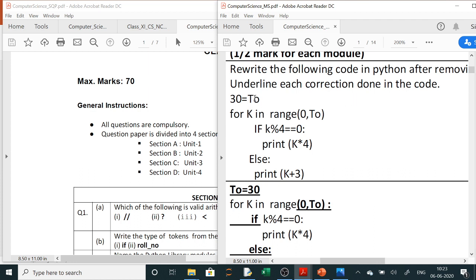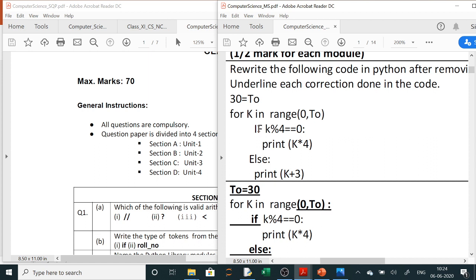So here, errors. Variables which take the value are always on the left hand side, and the values or the expression are always on the right hand side. So the first error: 2 is a variable here, so it will be on the left hand side. It is taking the value 30. The value which is assigned is given on the right hand side. Next, in for, colon is always used in for, if, elif, else, while, def. This is because we are making a block. So here you have to write a colon to end this statement. A colon is missing here.